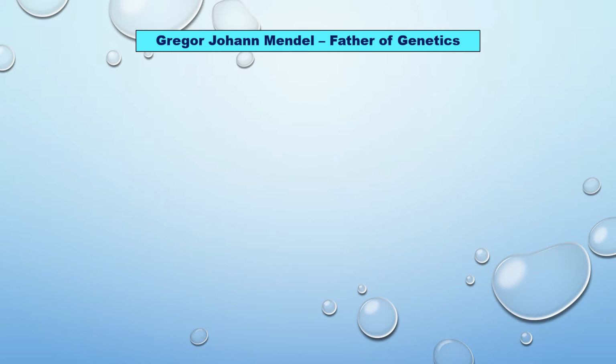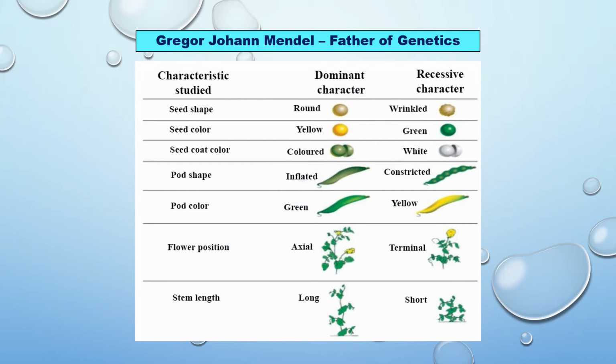He conducted his experiment in the monastery for about 9 years, from 1856 to 1865. He worked on nearly 10,000 pea plants of 34 different varieties. Mendel noted that they differ from one another in many ways. Mendel chose 7 pairs of contrasting characters for his study: characteristics studied, dominant character and recessive character.